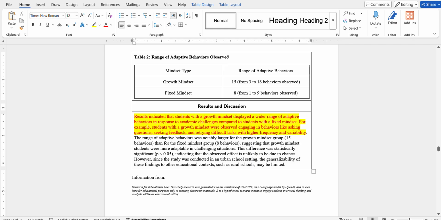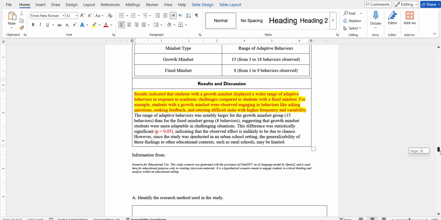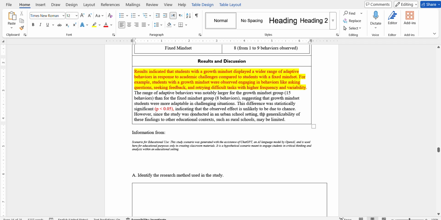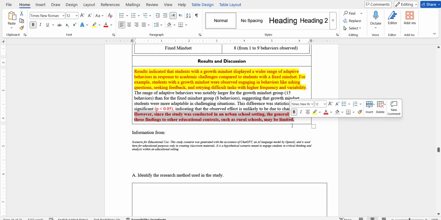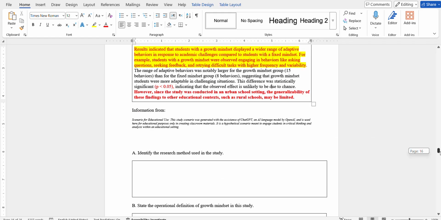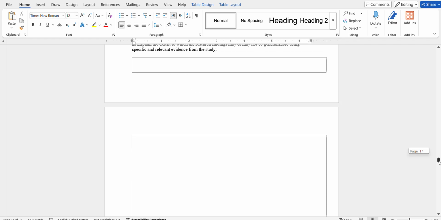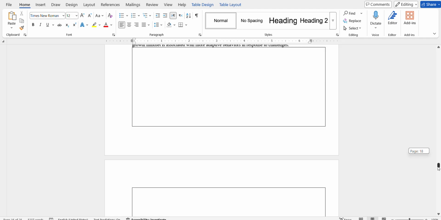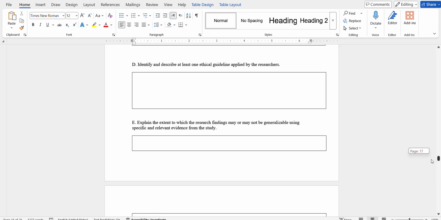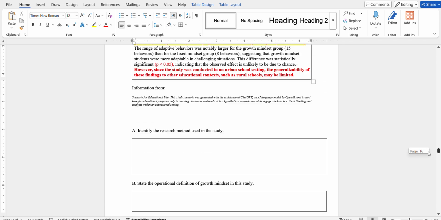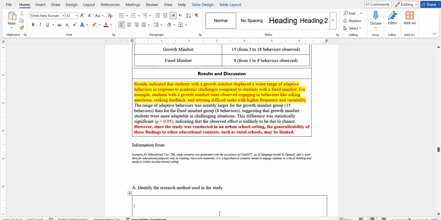The difference was statistically significant. So this one's also important, indicating that the observed effect is unlikely to be due to chance. However, since the study was conducted in an urban school setting, the generalizability of these findings to other educational contexts, such as rural schools, is limited. This is the golden ticket for naturalistic. For which question? I would say no, an example may not be generalizable. This is the example. Let's start writing.